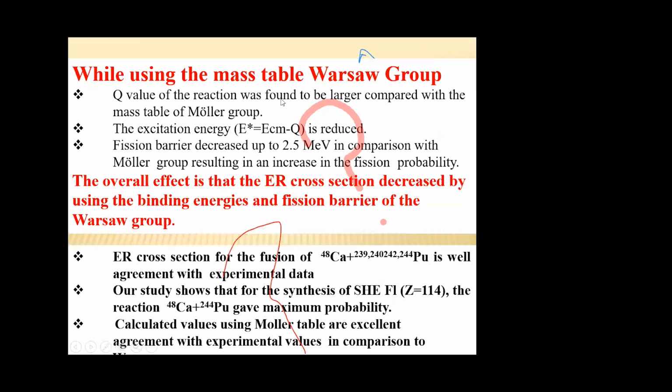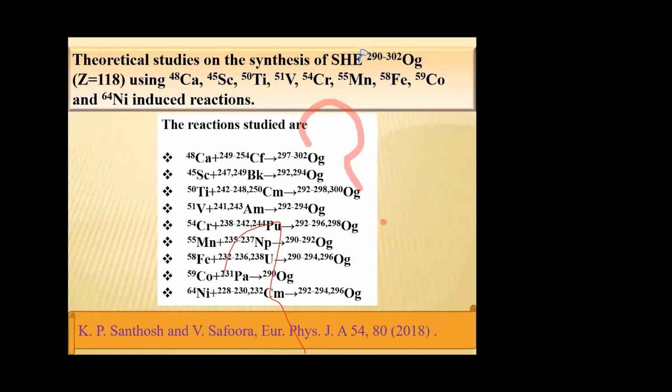While using the mass table of the Warsaw group, the Q value of the reaction was found to be larger than that using the Moller table. Excitation energy is reduced. The overall effect is that evaporation residue cross-section is decreased by using the binding energies and fission barrier of the Warsaw group. The calculated values using the Moller table are in excellent agreement with experimental values than that for the Warsaw table.